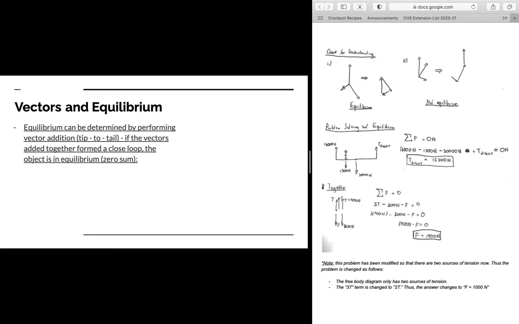So, vectors in equilibrium. Recall that vectors are arrows that we use to represent different physical quantities like velocity, acceleration, and force. Equilibrium can be determined visually by performing vector addition, what we call the tip-to-tail method. If the vectors add together, meaning the arrows added together form a closed loop, we say the object is in equilibrium, meaning a zero sum.